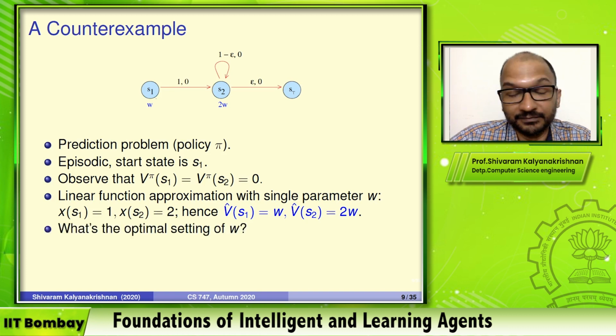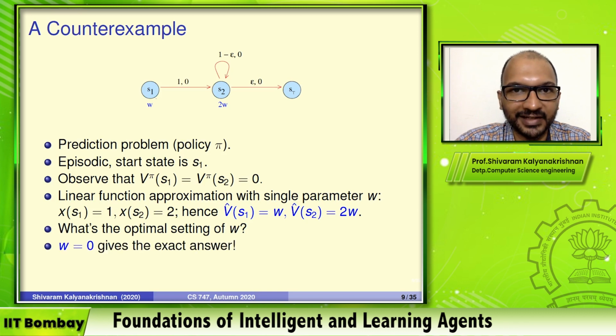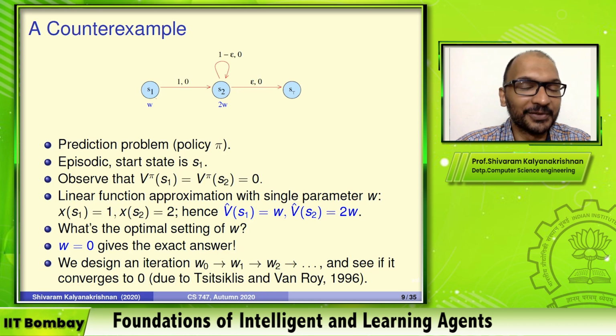Now, what is the optimal W? What is the W that gives us the best prediction, if we know that the value function is actually 0, and the predictions are W and 2W? It's quite easy to see that the optimal setting is W equal to 0. If you set W equal to 0, then you get 0 prediction error. It's the exact answer. So it's really as simple as it can be from a conceptual standpoint. You know the exact answer. The question really is, can you get to the exact answer? That's where we'll notice that there's a bit of a hiccup.